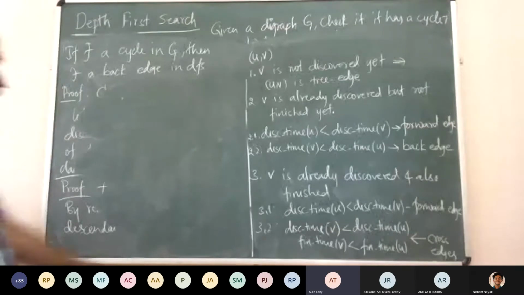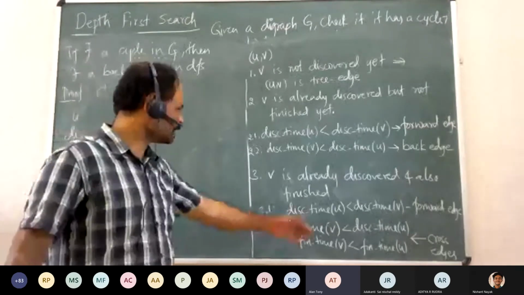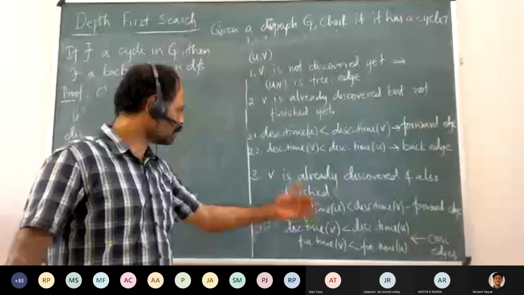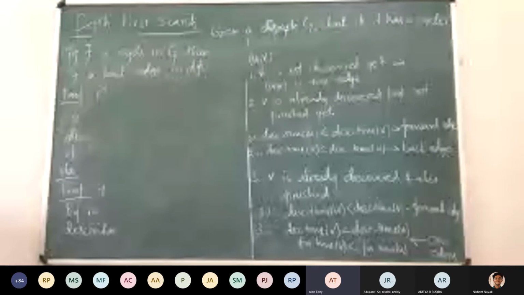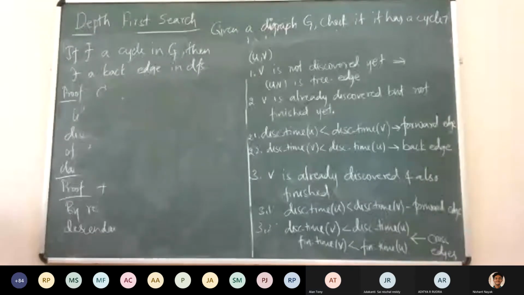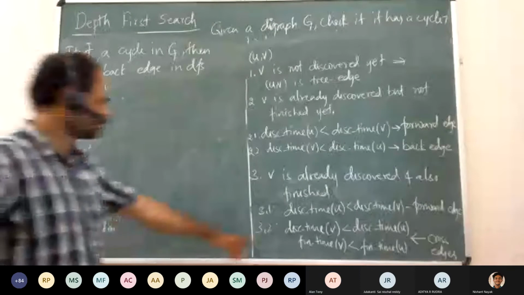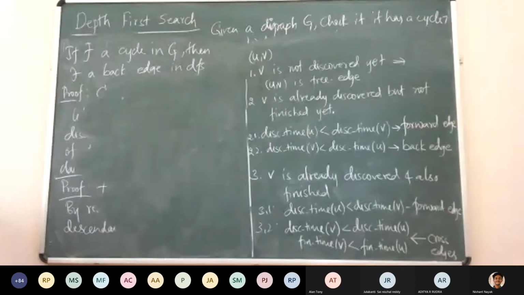3.2 is basically V was discovered before U, and V also finished before U finished. Okay, and then it's a cross edge. Yeah, it's a cross edge. That's what we are saying. So this also sort of indirectly implies that the finishing time of V is also less than the discovery time of U. Okay.